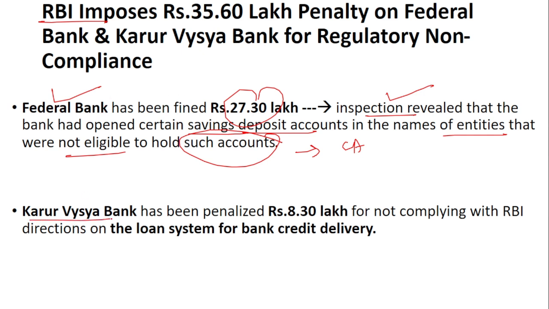And also Karur Vysya Bank was penalized 8.3 lakh for not complying with RBI on the loan terms. There was some discrepancy found in the loan system, and that is why 8 lakh was penalized on the Karur Vysya Bank.